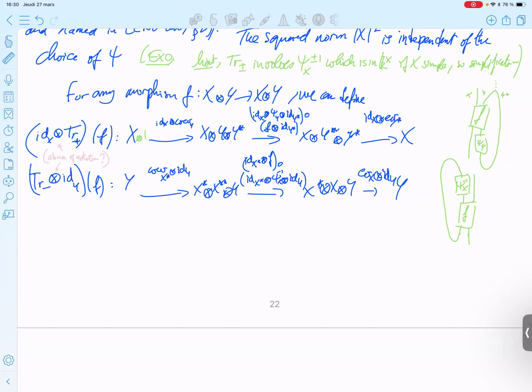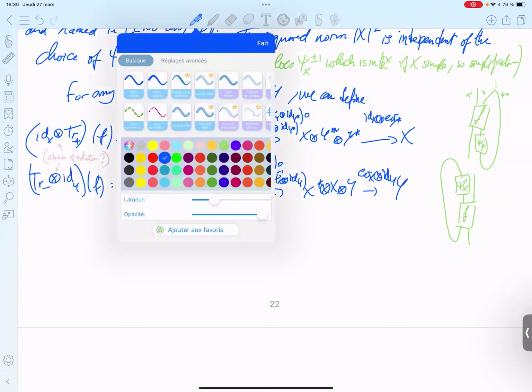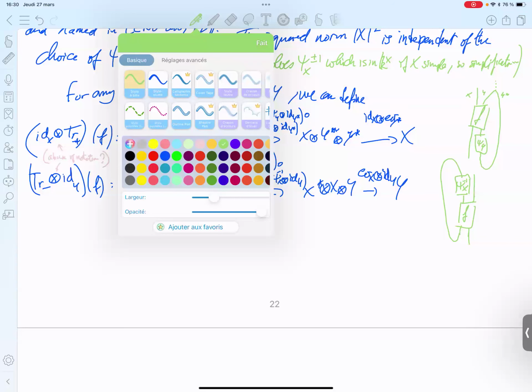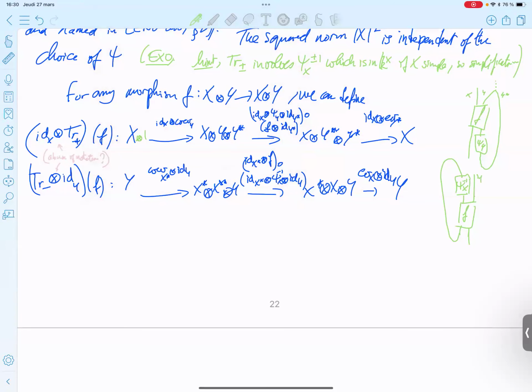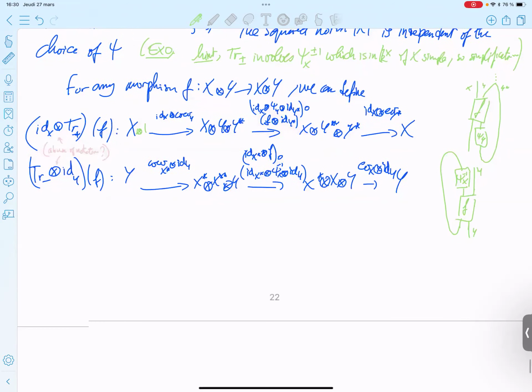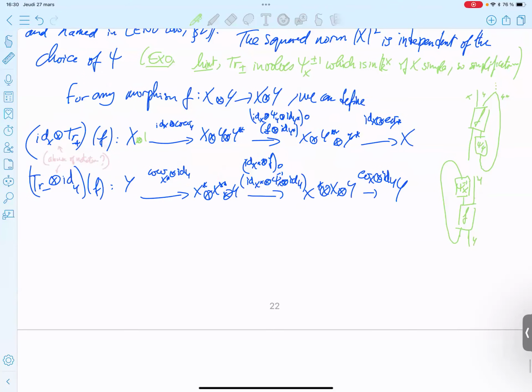These two are morphisms. The one is a morphism from x to x. The other is a morphism from y to y. If x and y are not simple, they are not scalar. If they are simple, they can be defined as a scalar, but in general, if they are not simple, they are not scalar.